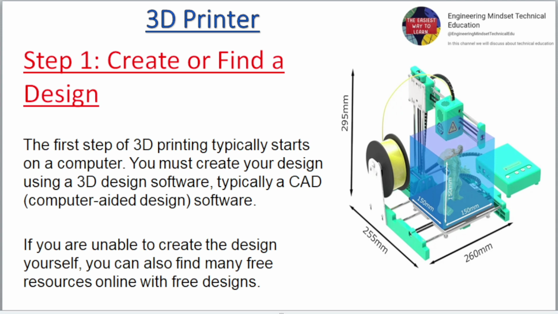Step 1. Create or find a design. The first step of 3D printing typically starts on a computer. You must create your design using a 3D design software, typically a CAD, computer-aided design, software. If you are unable to create the design yourself, you can also find many free resources online with free designs.